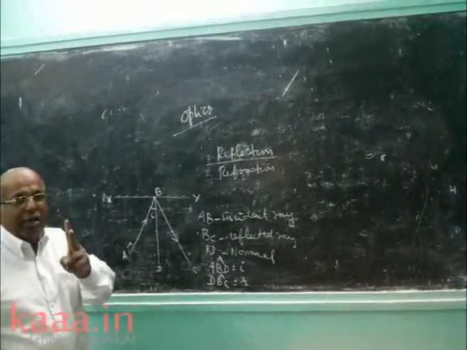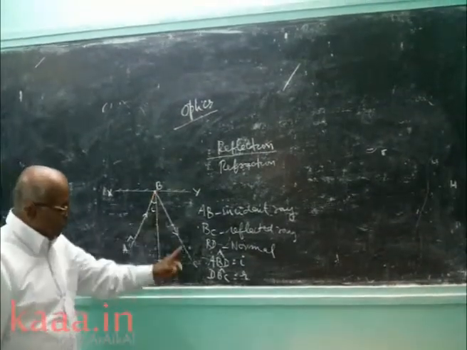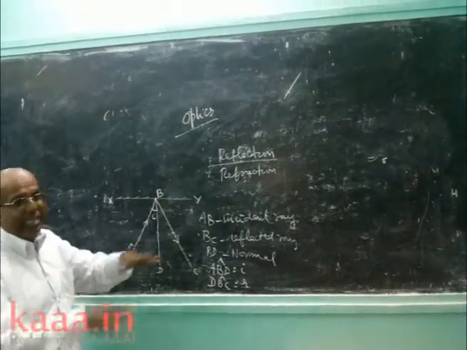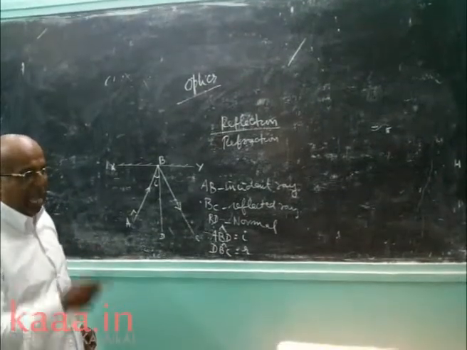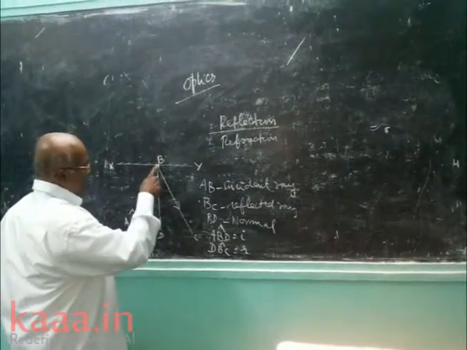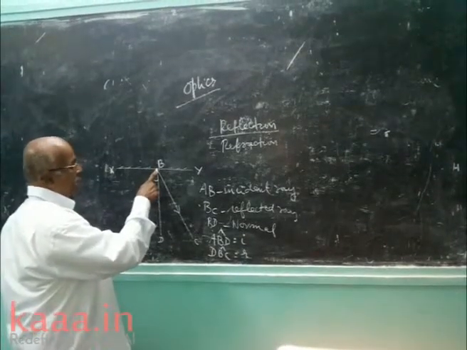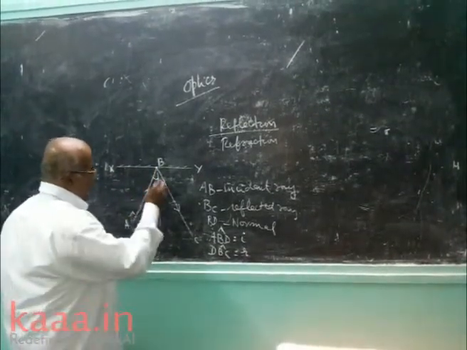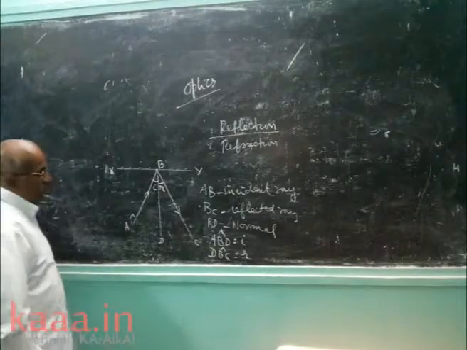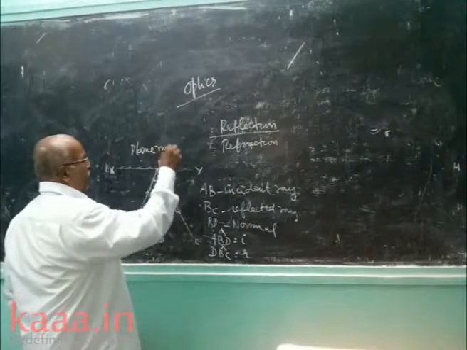There are two laws. What are the two laws? The first law says the incident ray, the reflected ray, and the normal at the point of incidence lie in the same plane. I repeat once again: incident ray AB, reflected ray BC, and the normal BD lie in the same plane. The second law: the angle of incidence is always equal to the angle of reflection. This is the main property of the plane mirror.